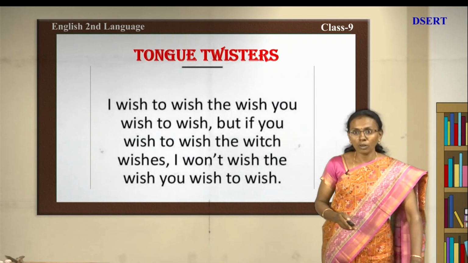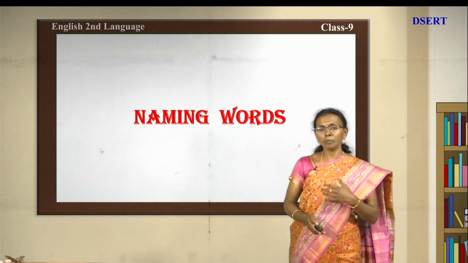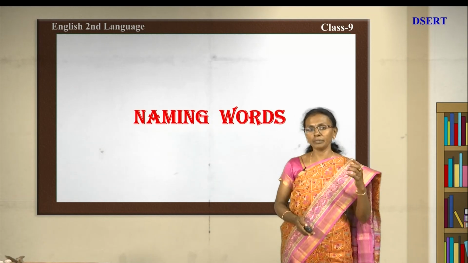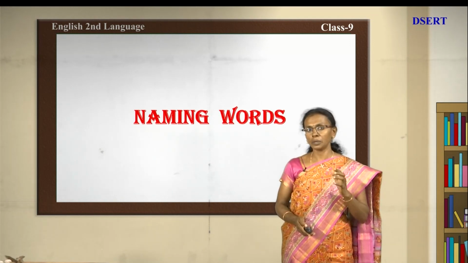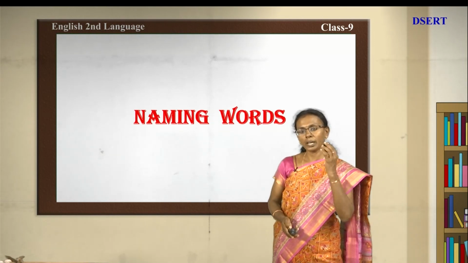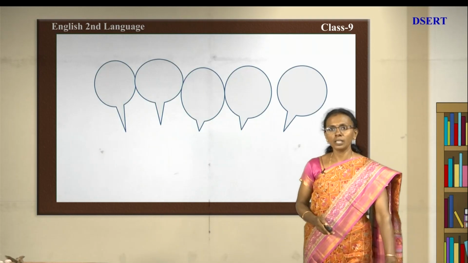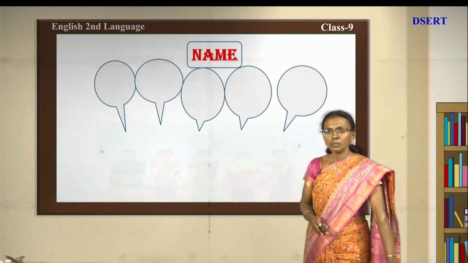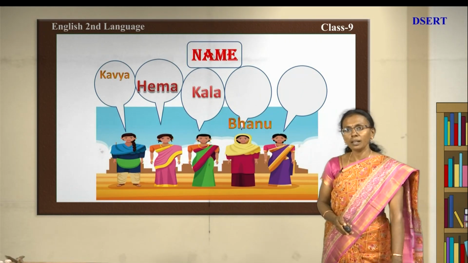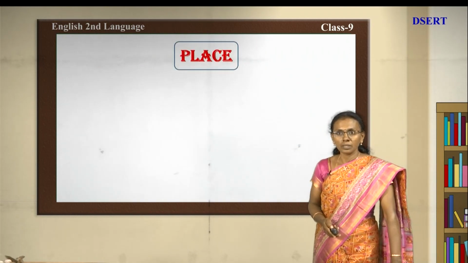Okay, let's move on to class now. Before going to our class, let me remind you that you have studied nouns in the 8th standard first session English class. Okay, if you have not gone through it, please go through it and connect to this lesson after that class. Okay, these are naming words. See here, here come names: Kavya, Hema, Kala, Bhanu and Jessie. Okay, these are the names.